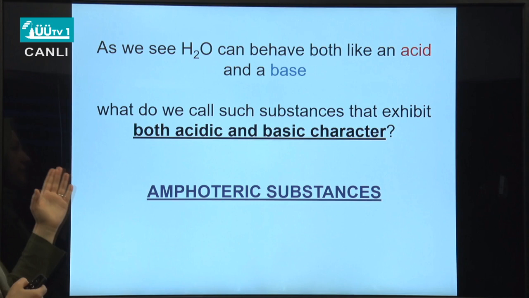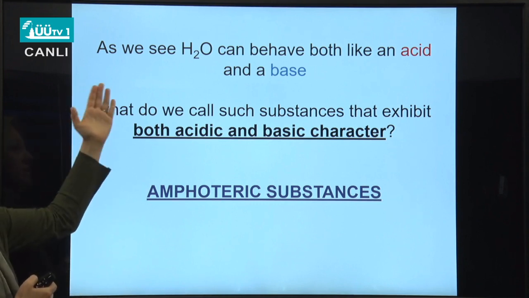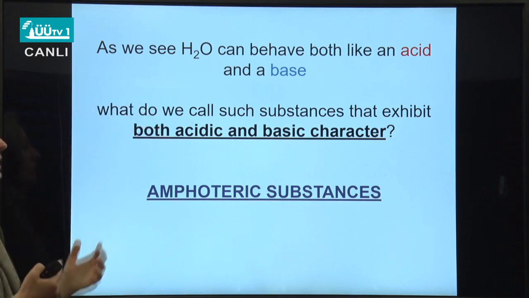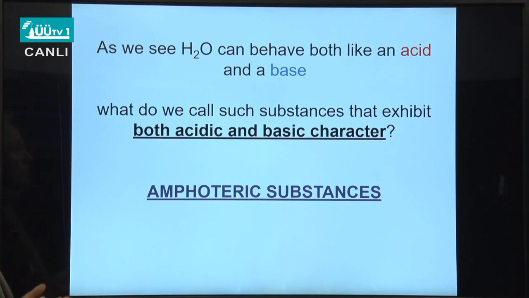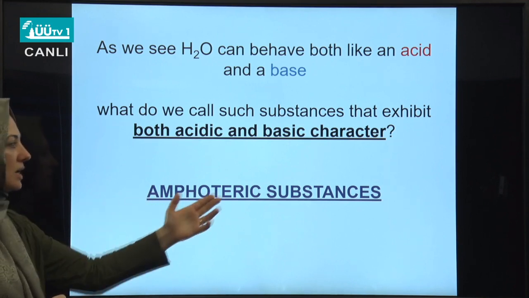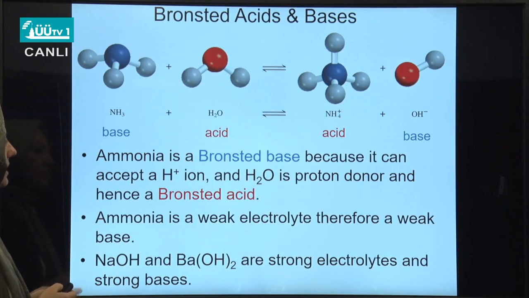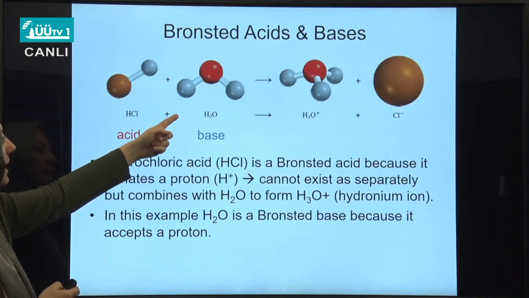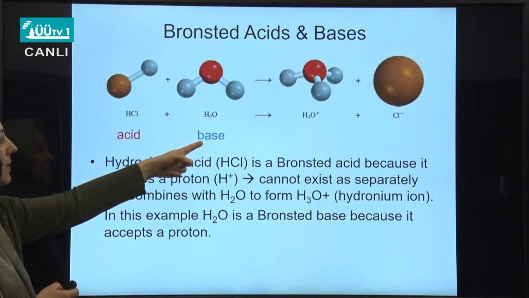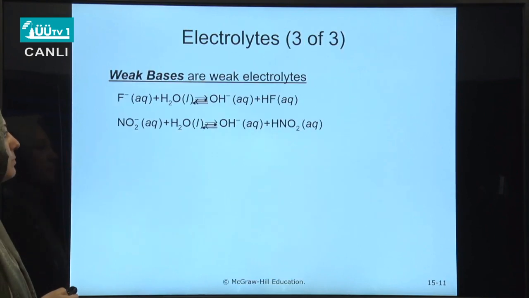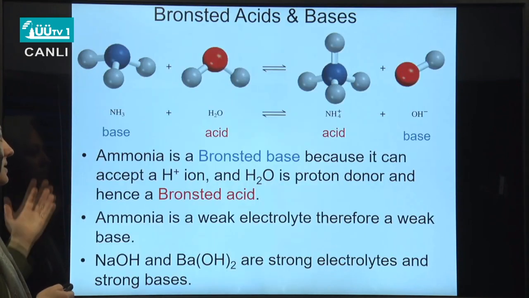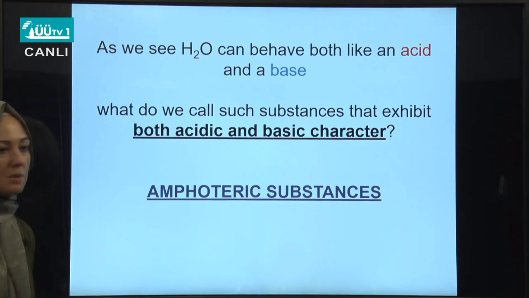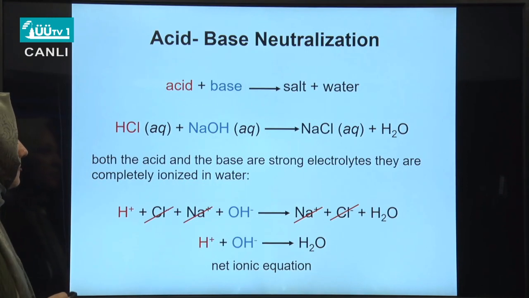So there is an important point at this step. We see that water can behave both like an acid and a base. So what do we call such substances which exhibit both acidic and basic character? They are called amphoteric substances. So as you see, here water behaved like an acid. However, in the case of HCl, it behaved like a base. That's why it exhibits both characters, like an acid with a base, a base with an acid. We call such substances amphoteric substances.